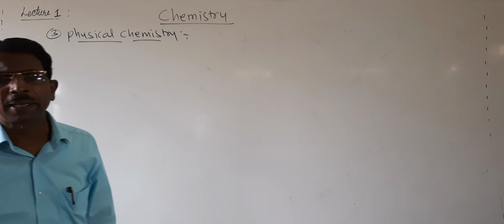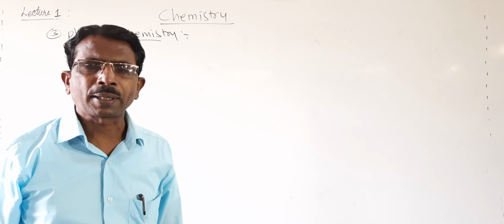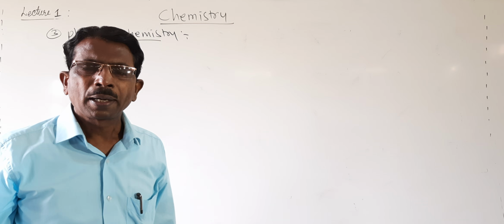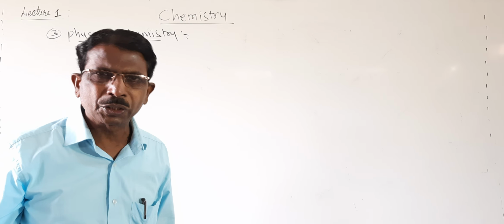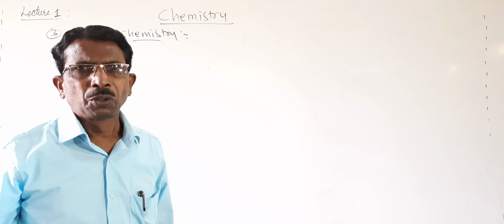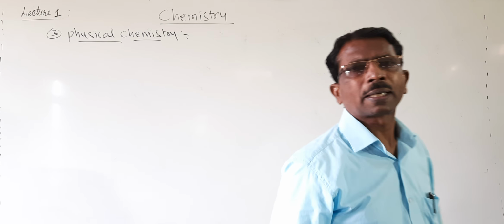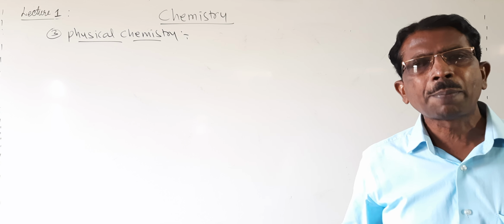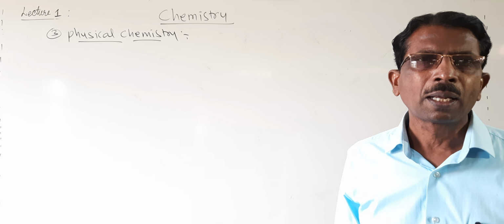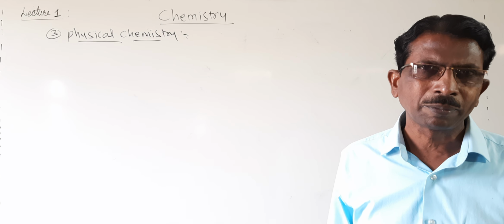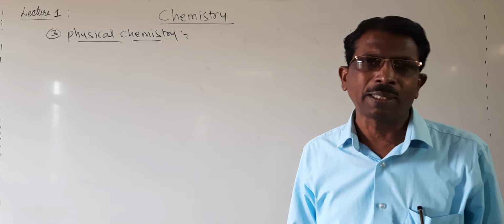It is called Bhauta Rasayana Shastra, physical chemistry. It is also a branch of chemistry. It deals with the study of principles, theories, laws of chemical reactions, how the chemical reaction takes place, on which basis the chemical reaction takes place. The best example is the Le Chatelier principle. According to the Le Chatelier principle, we can identify how a spontaneous reaction or a slow reaction can be identified. So this is called physical chemistry.